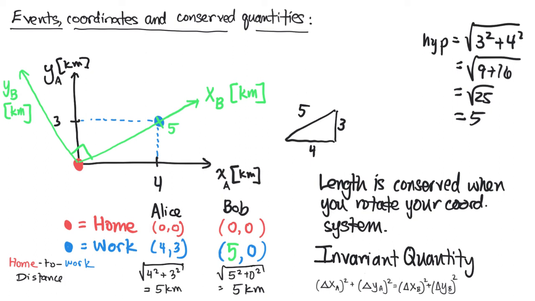We're going to see that the length of an object depends on the speed of that object in a given reference frame. However, what we're going to find is there are invariant quantities, quantities that all observers will agree on. It's just that in special relativity, that quantity does not just depend on distance. It depends on time intervals and length intervals. So we're going to introduce later an invariant quantity that all observers agree on, but that quantity will depend on x and time, t.